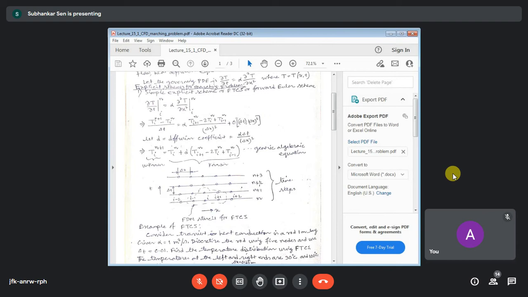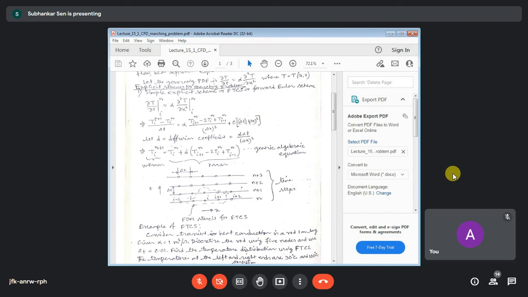Then we say that we have achieved convergence, and we stop. Then we say that we have the correct solution. It means that in the explicit scheme, as you increase the time, you are continuously improving your solution.